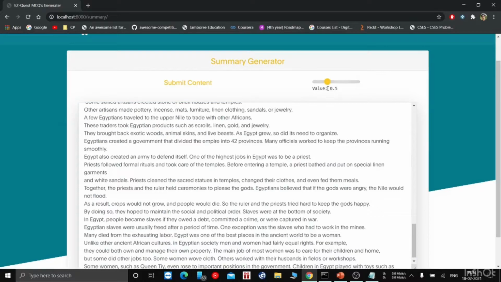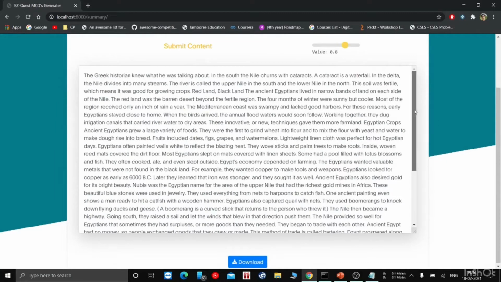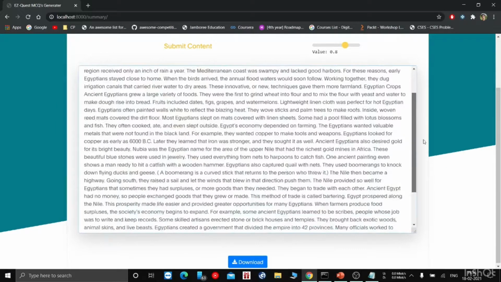Let's set this to 0.5. Okay. Now here you can see it has generated the summary. This is the generated precise text.